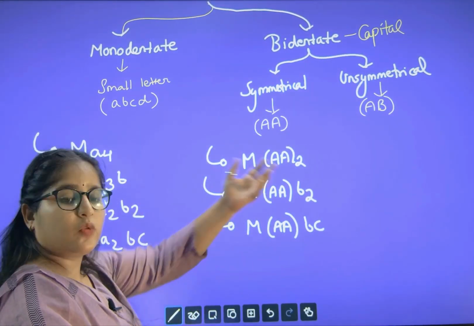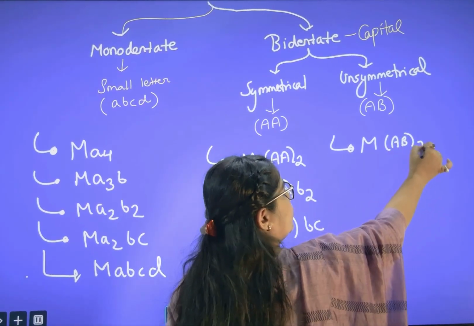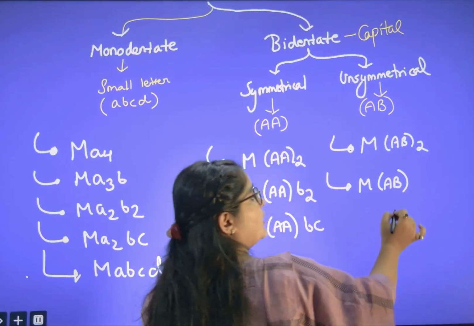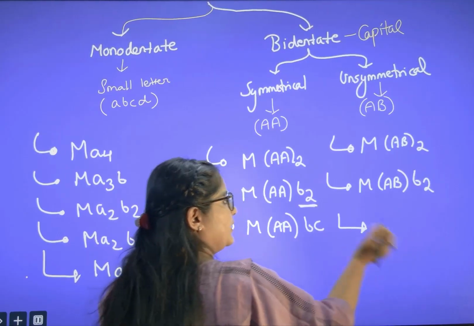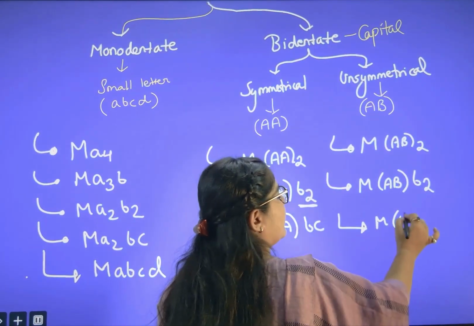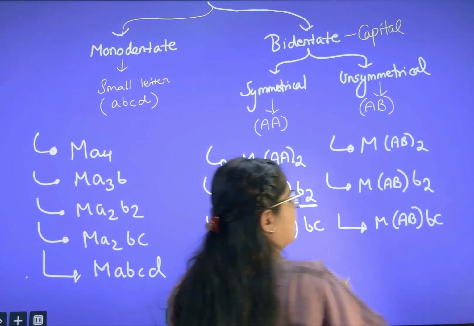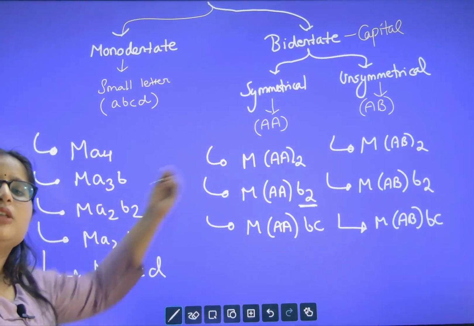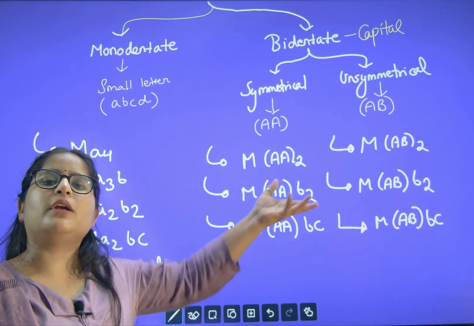What can be the next cases for unsymmetrical? You can think now. First type, M(AB)2. Next type, one unsymmetrical bidentate and two same monodentate ligands. Then again, one unsymmetrical bidentate and two different monodentate ligands. These are the possible cases for geometrical isomerism in case of coordination number 4.